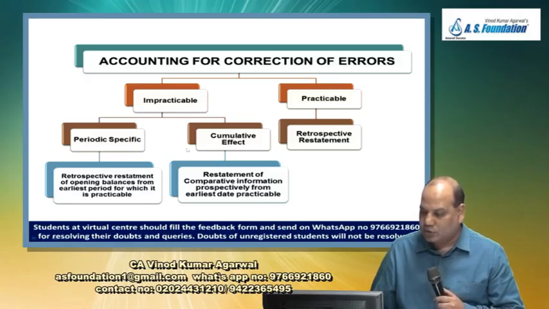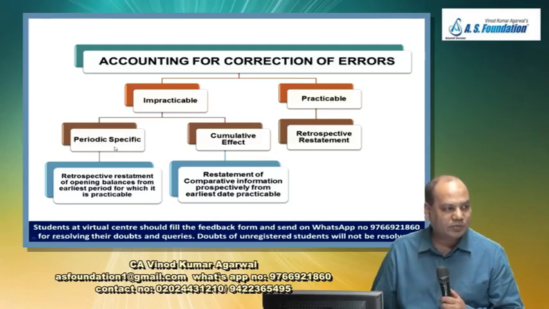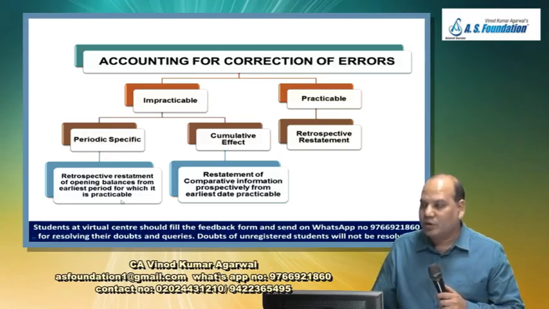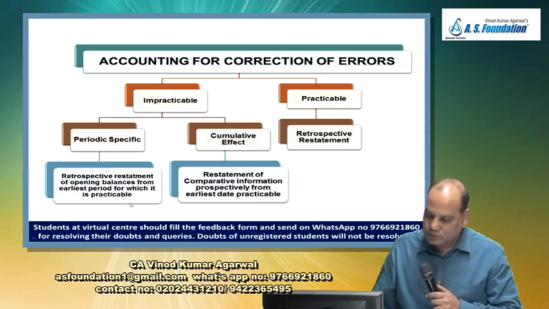In both cases, what you do, you try to go as far as possible and make the adjustment. Is it right? So suppose the error was committed 10 years ago, but you can't go to 10 years. You can go to only 2 years. Then go to as earliest a period as possible for which the retrospective restatement is possible. Is it right?